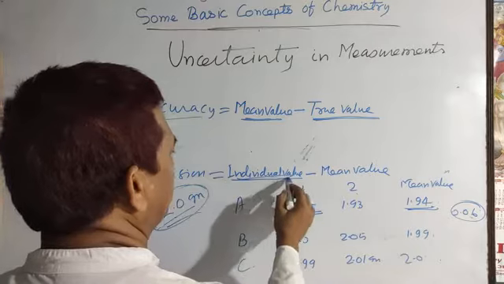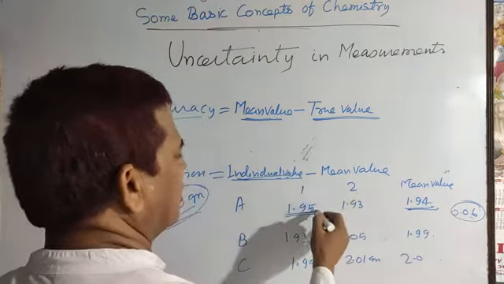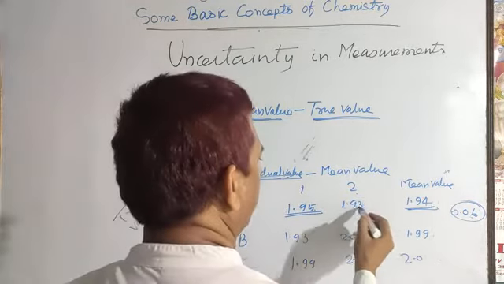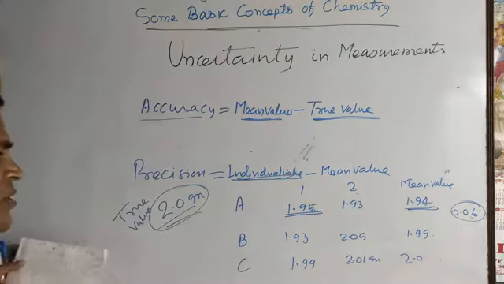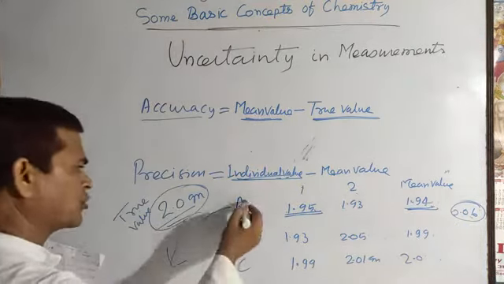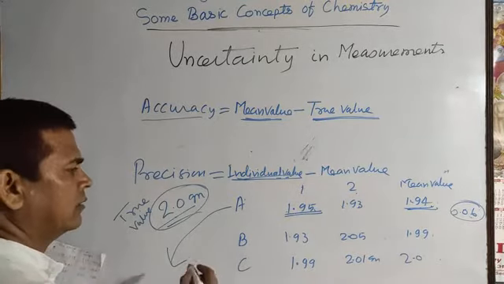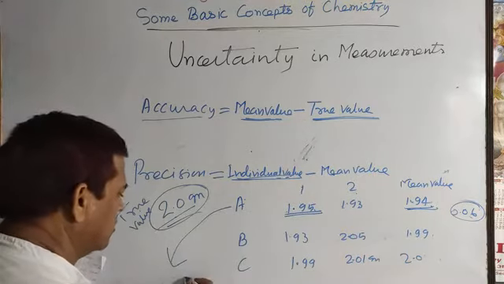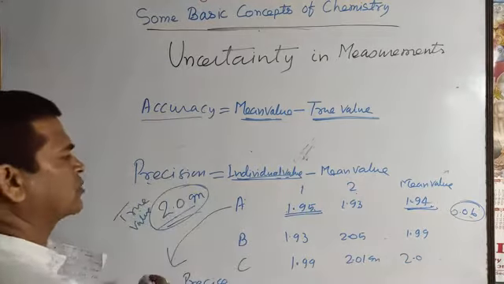Here the one individual value is 1.95 and the mean value is 1.94, so there is not much difference, and 1.93 and 1.94. So you can say student A reported data that is precise according to this mathematical expression.